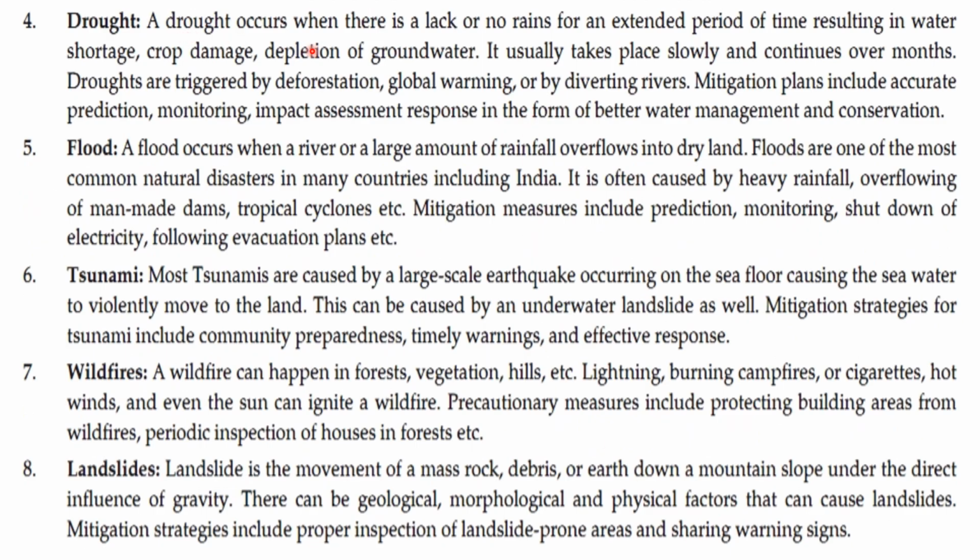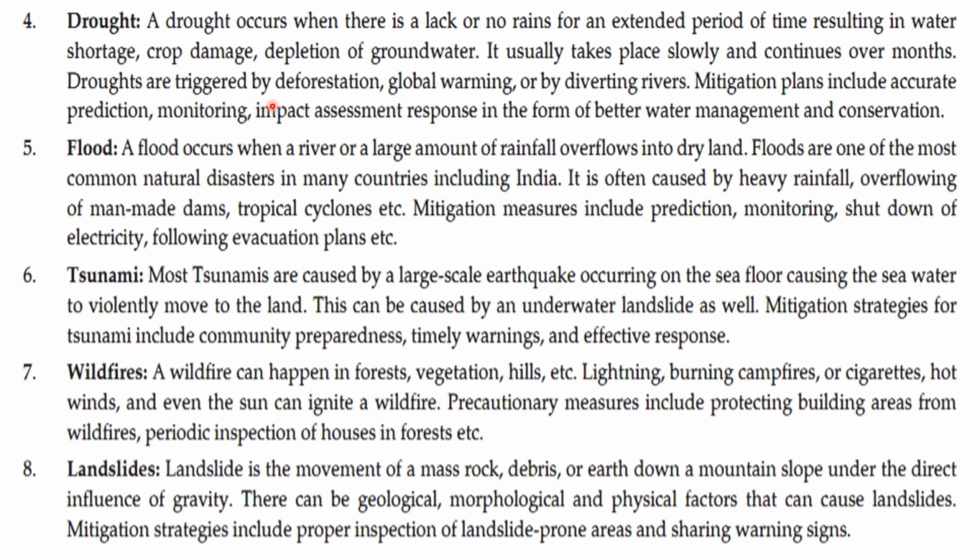Drought. A drought occurs when there is a lack of rain for an extended period of time, resulting in water shortage, crop damage, and depletion of groundwater. It usually takes place slowly and continues over months.